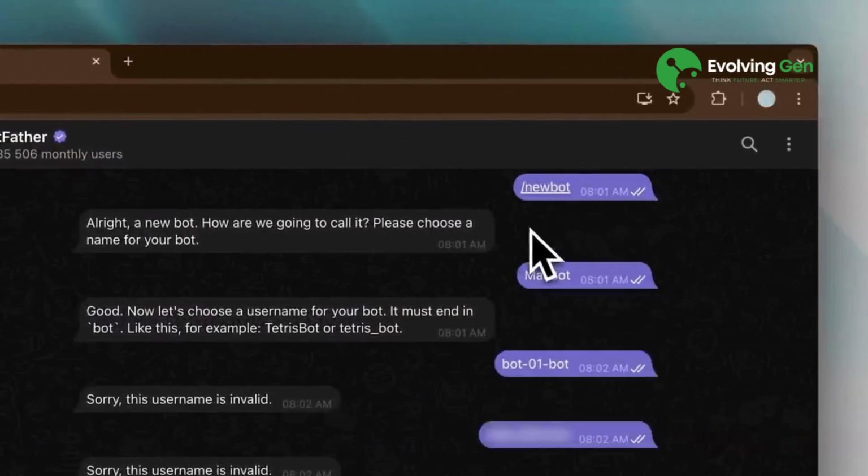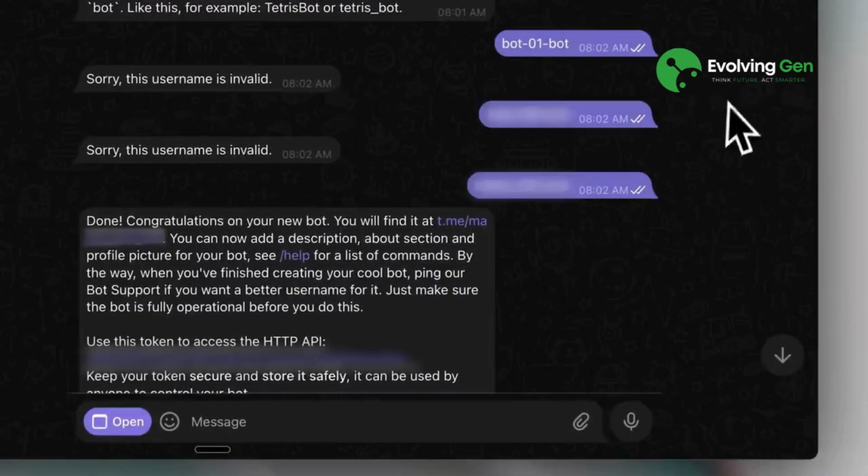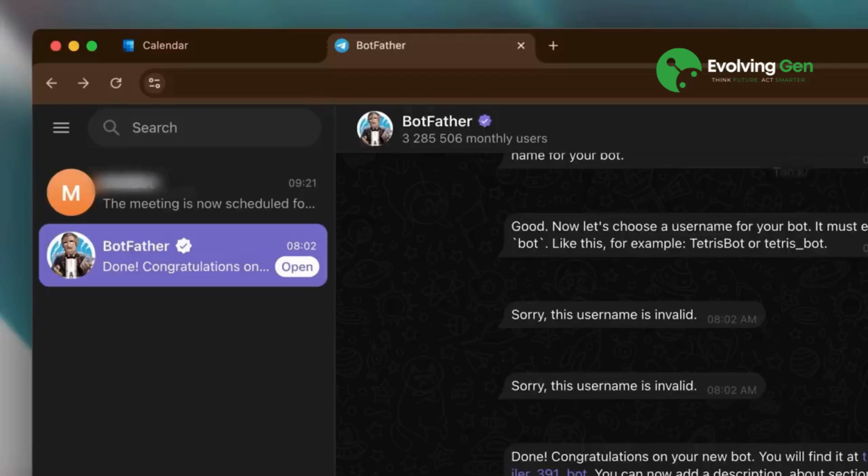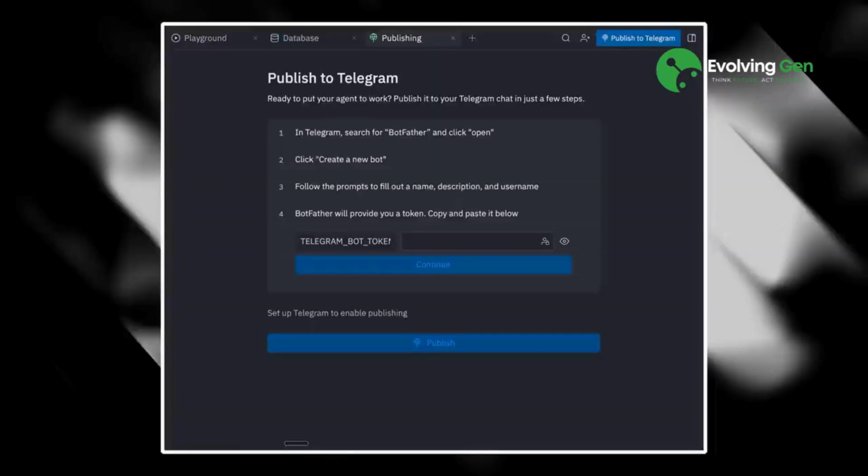I initialized a new bot, gave it a name and unique username, and received the API token. You'll notice in the corner it's called MailBot. Once I pasted the token back, Replit published it. That was the entire setup process.